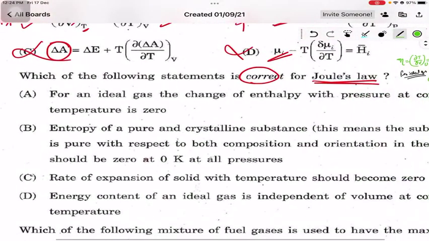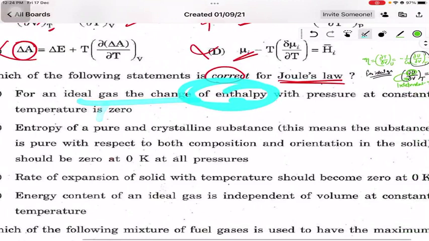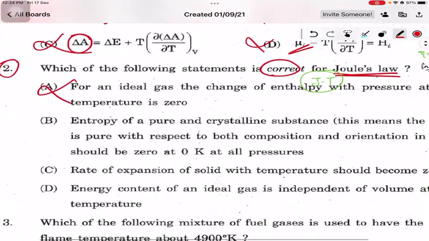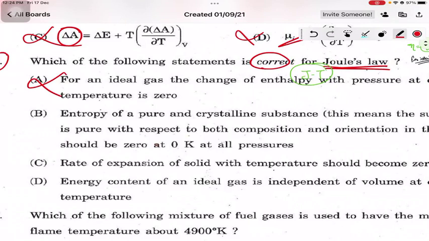In the first statement, ideal gas change of enthalpy with pressure is your second equation of state. This is the Joule-Thomson effect, not Joule's law alone. So this is incorrect. We cannot talk about enthalpy change in Joule's law. Second is entropy, which is your third law of thermodynamics.